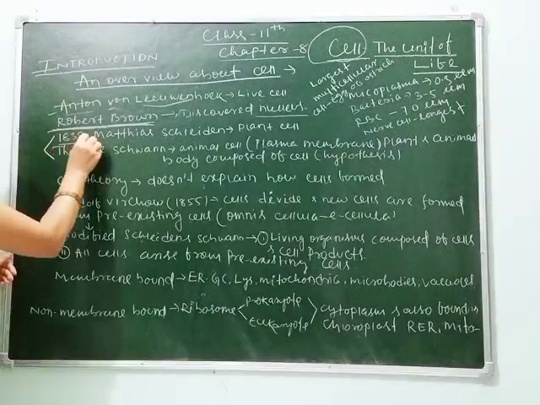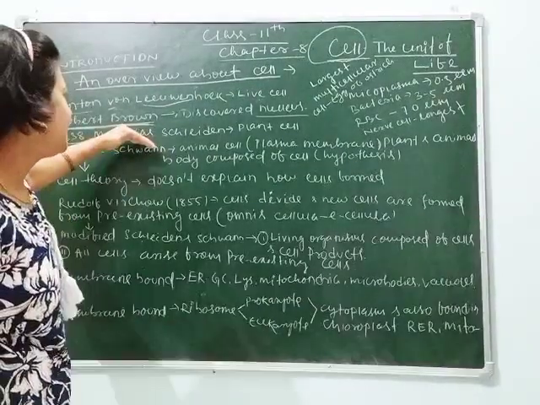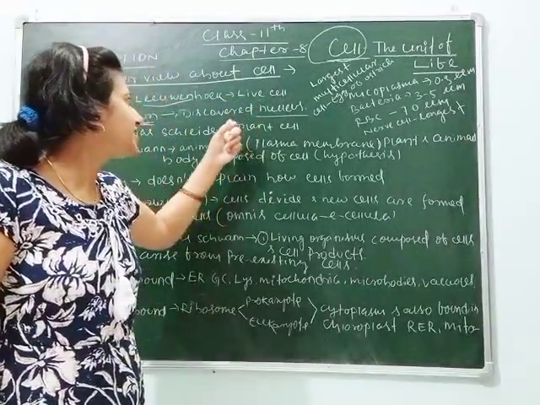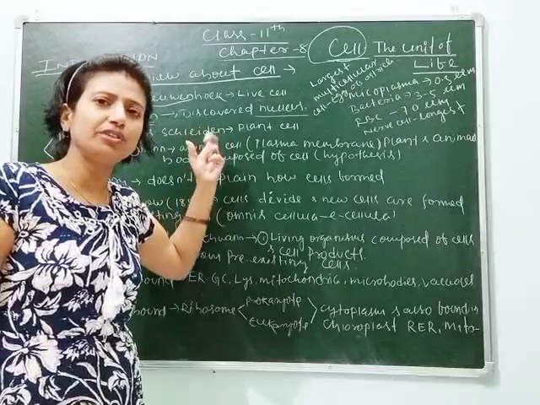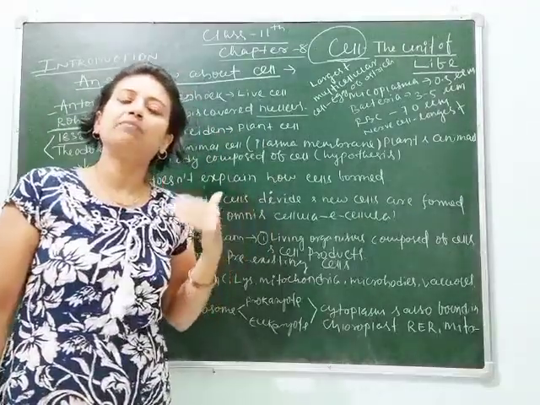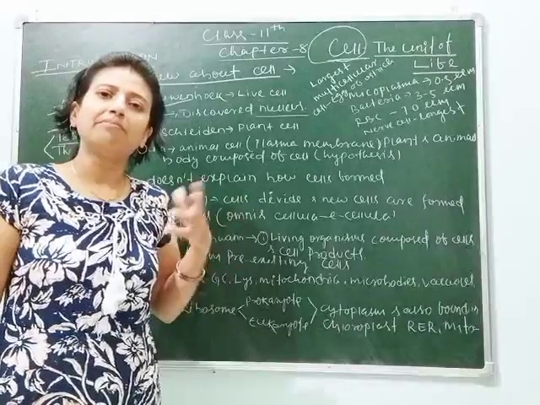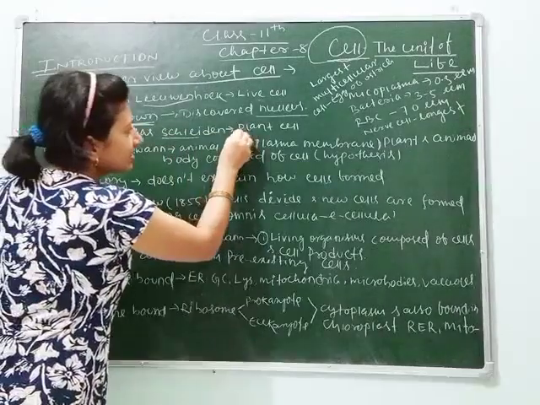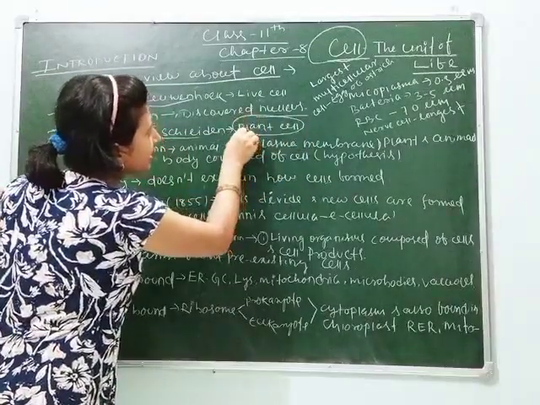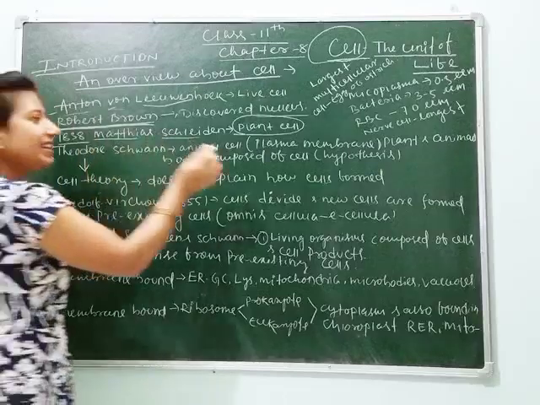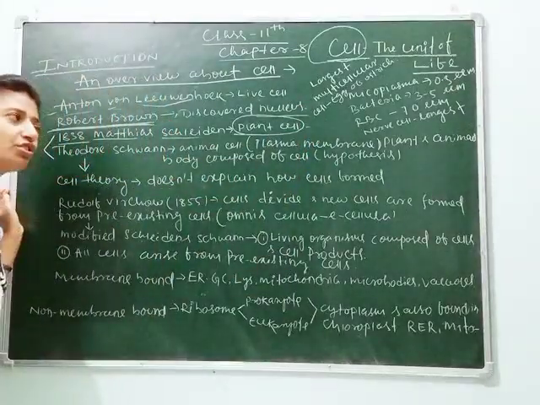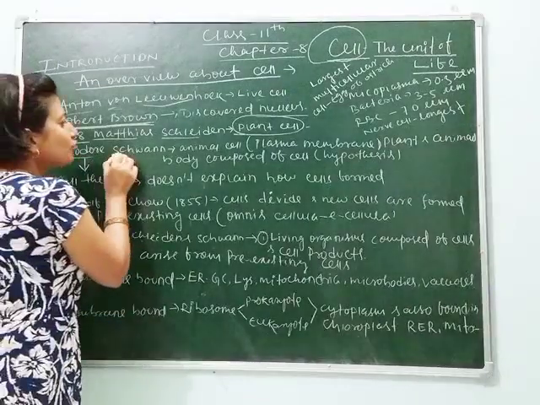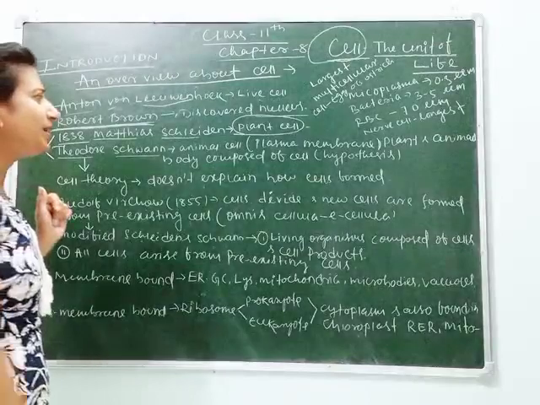Next, in 1838, Matthias Schleiden found the plant cell. He is a botanist, one who studies plants and plant parts. Remember, students, in the cell theory which we are studying now, some are botanists, some are zoologists, some are microbiologists. Next is Theodor Schwann, who discovered the animal cell.